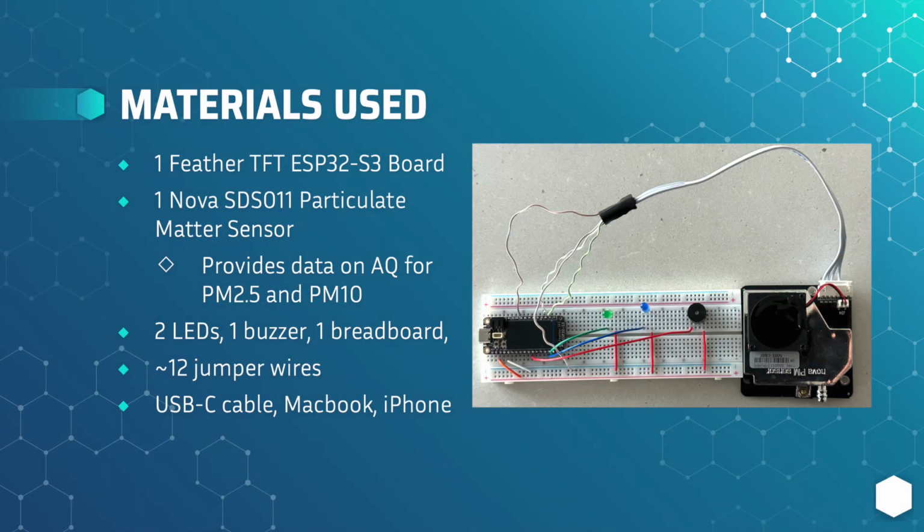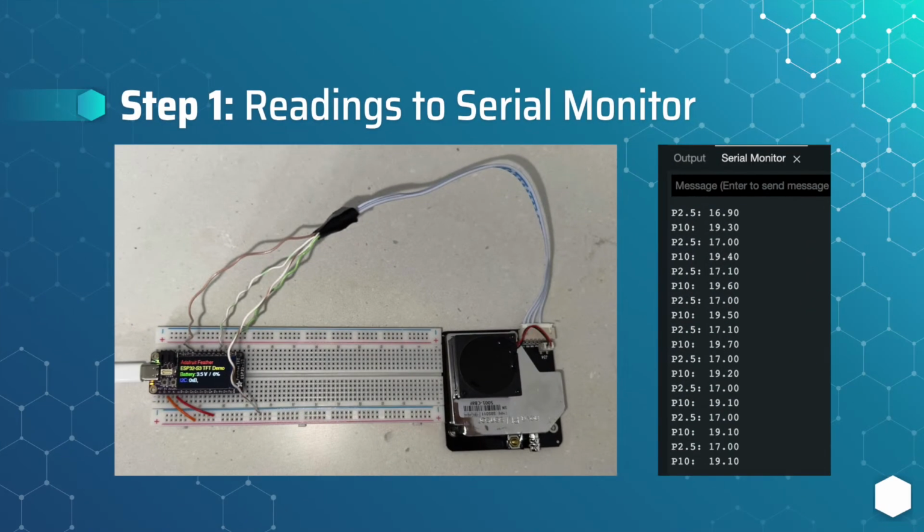To create our prototype, we used an ESP32S3 board, STS011 particulate matter sensor, LEDs, buzzer, breadboard, jumper wires, USB-C cable, MacBook, and an iPhone. We created our prototype in steps. The first step was getting the readings to the serial monitor, and we did this by creating a circuit and using the code that the professor provided on Quarkus.